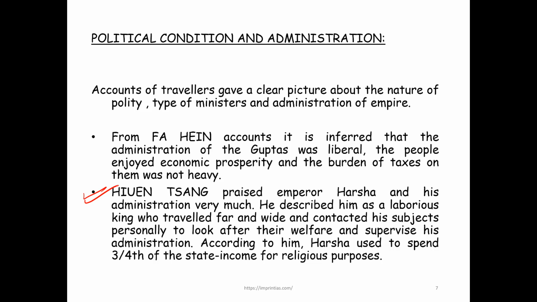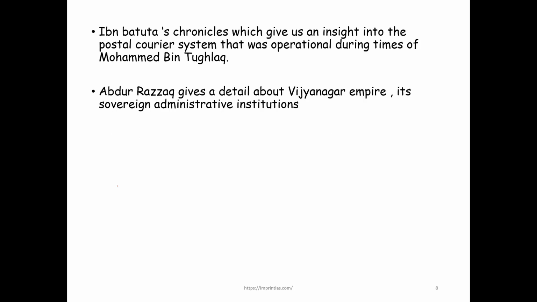And I used to find it so amazing that he used to spend three-fourths of his income for religious purposes and give all his material possessions away at Prayag during the Kumbh Mela. Ibn Battuta obviously talks about the Kohli system, and Abdul Razak gave us a detailed idea about the Vijayanagar Empire. Right, so that's there. Besides this, there are other writers as well.